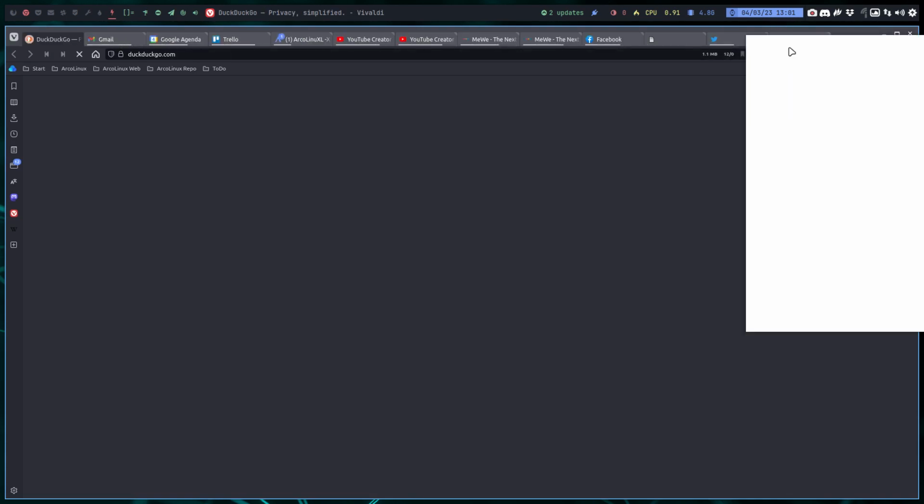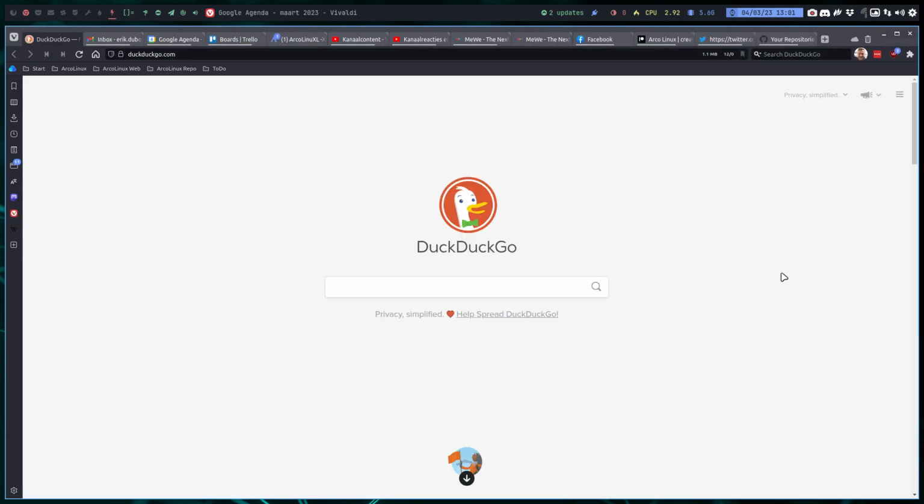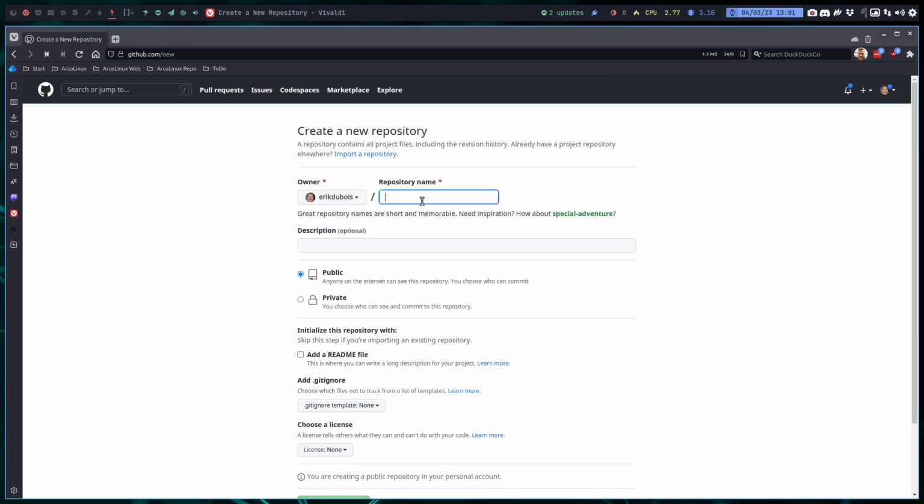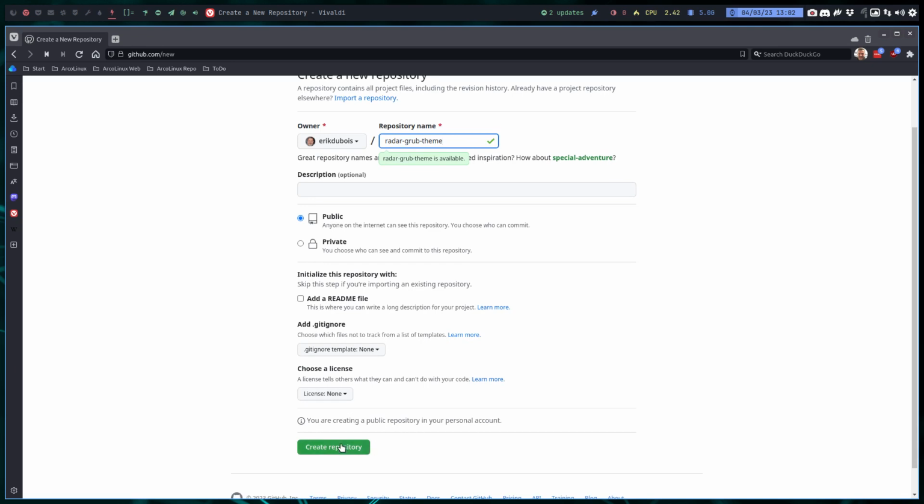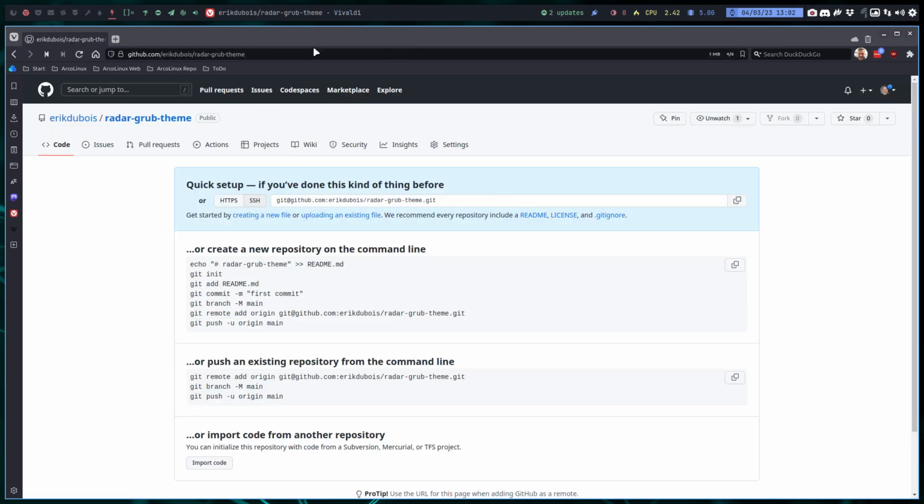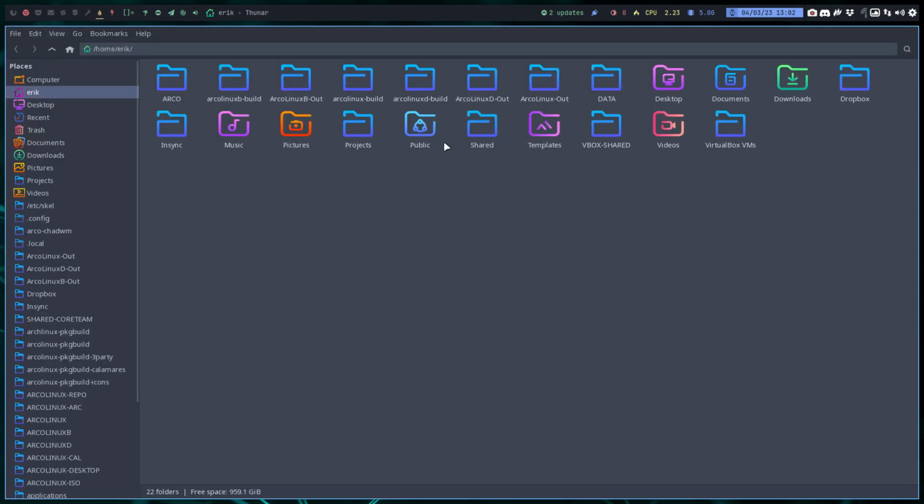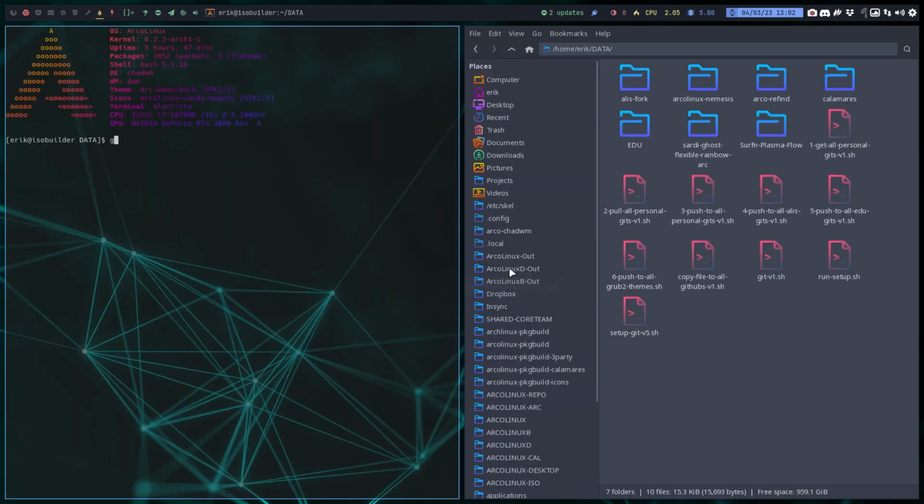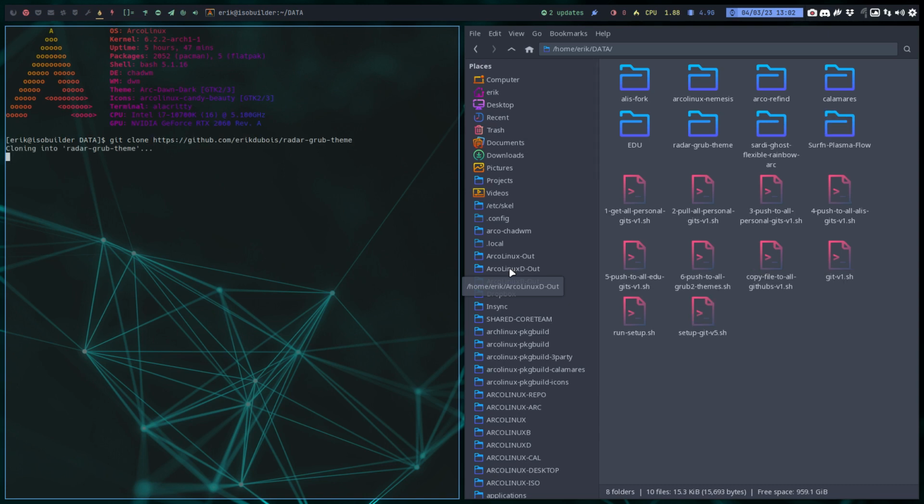I go to Vivaldi. I shut everything up. Close other tabs. I go here and I say Radar-grub-theme. It's available. Yes, of course it's available. So I've got myself this, Control C. I go to here. All my personal stuff is in data. Git clone, Ctrl Shift V.